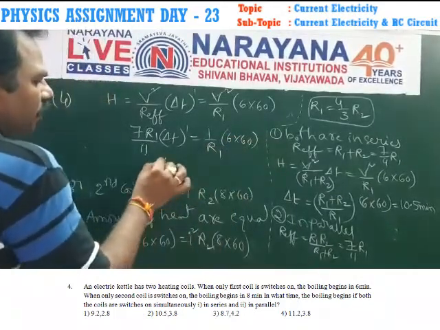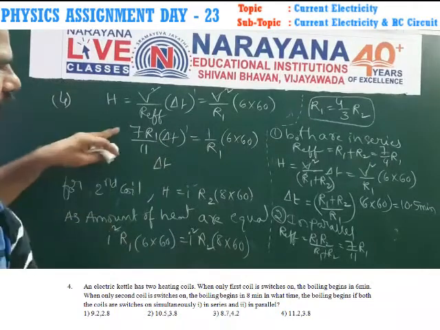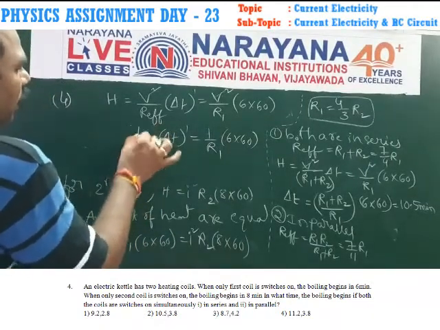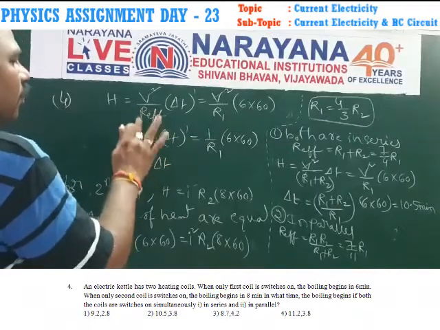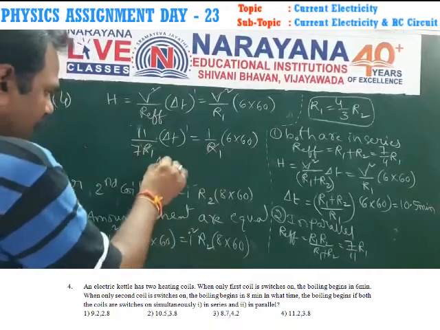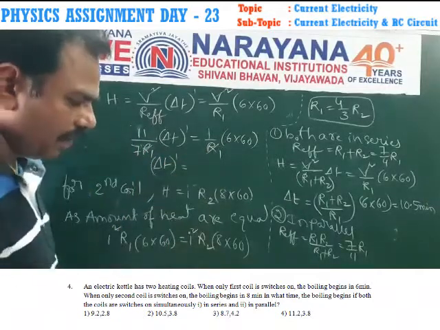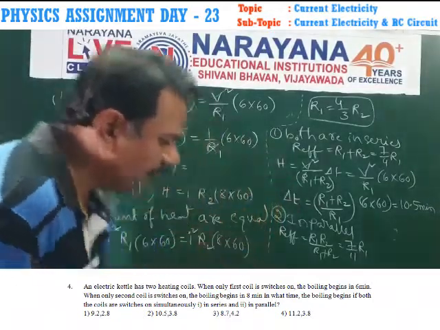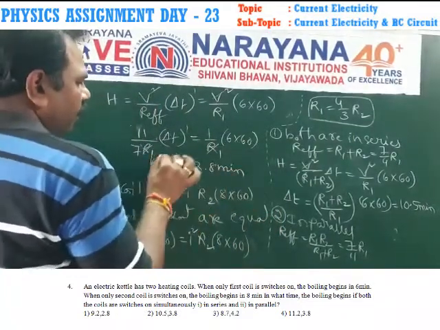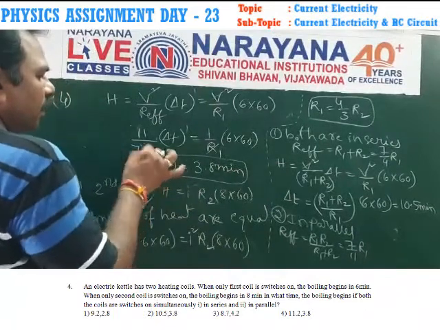So delta T, you have to calculate: the 7 R1 by 11 is in the denominator, so you have 11 by 7 R1. Here R1 will be cancelled. Delta T dash value we get is 3.8 minutes. This is the duration of time.